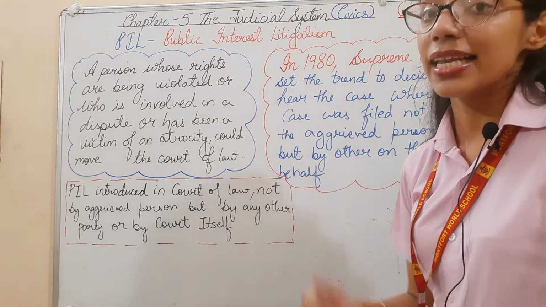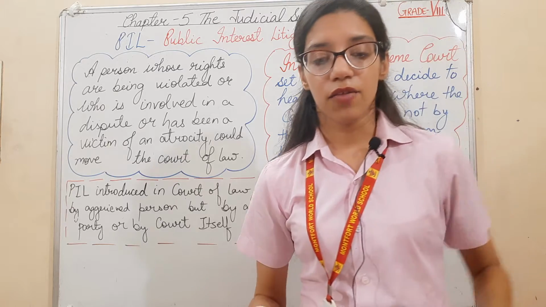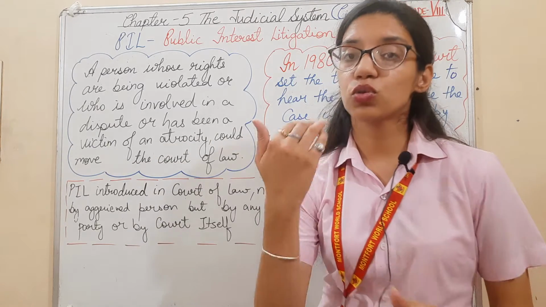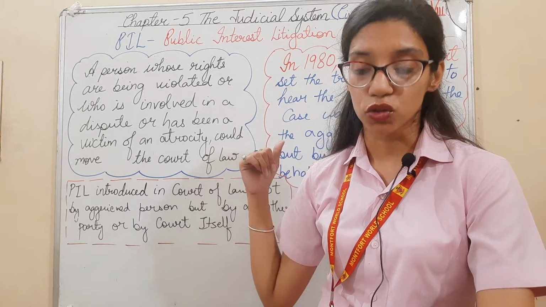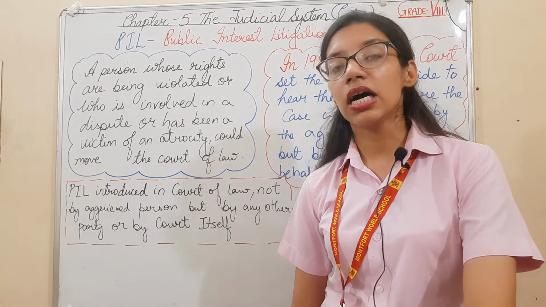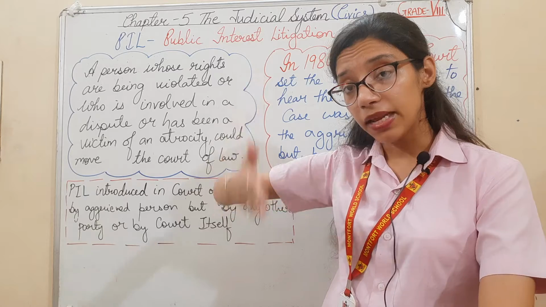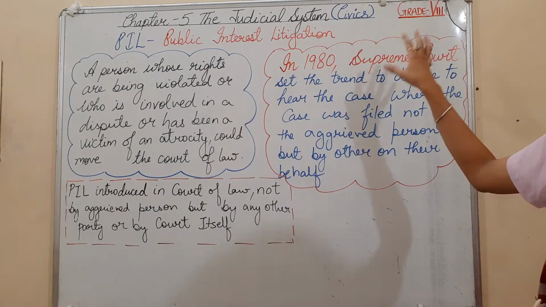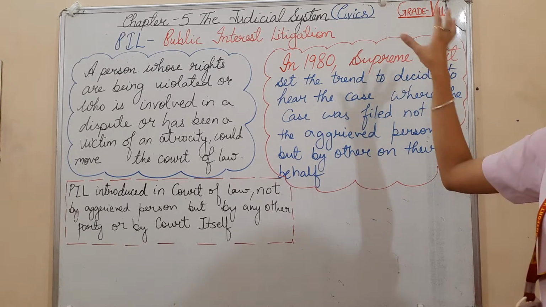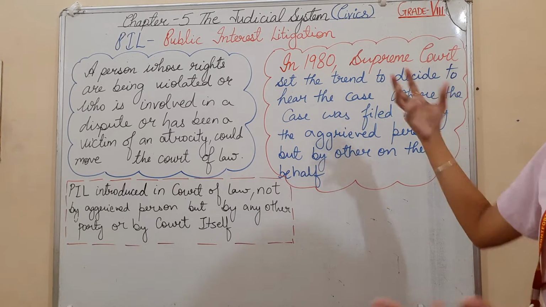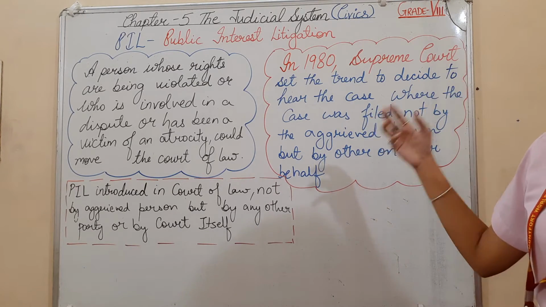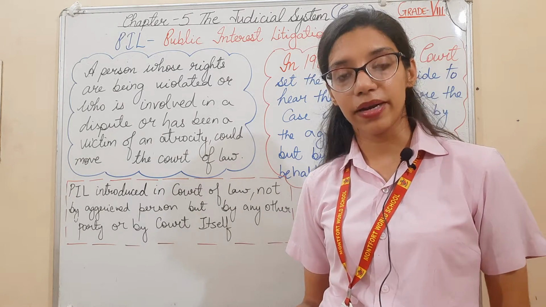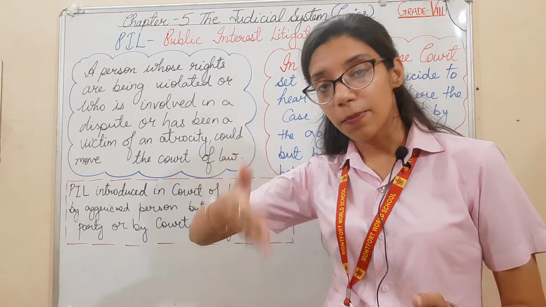Hence it was an innovative method wherein a person or civil society group can approach the Supreme Court seeking a legal remedy if their public interest is at stake.